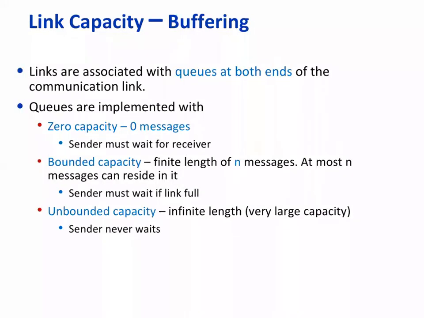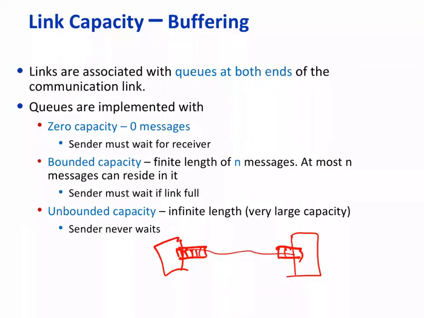All right, and then there is, of course, the link between two entities. This link we normally don't worry about in terms of buffering capacity. Both ends of a link, as you have studied in routing, have buffers.